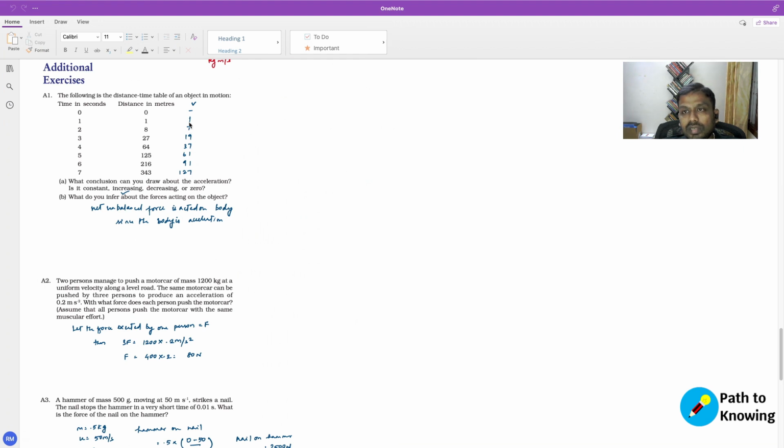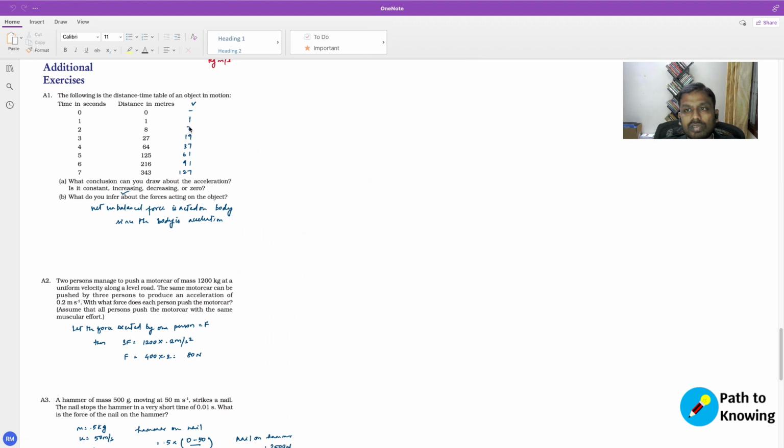We can see that there is an increase in velocity after every unit time, which is every second. When the velocity increases every unit time, it means that the object is accelerating. The acceleration is also not constant here, because the rate of change of velocity is not constant.